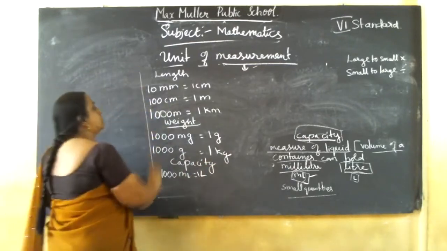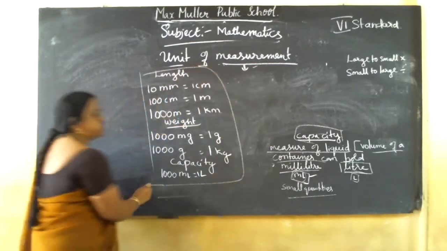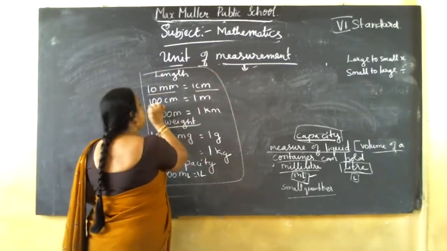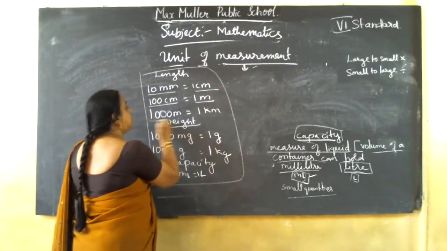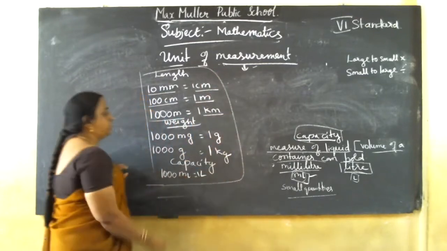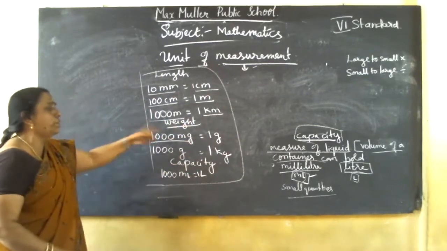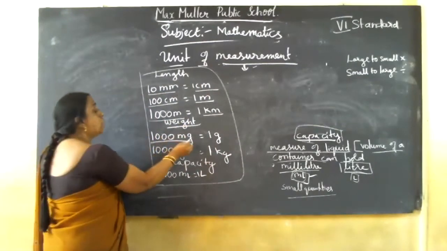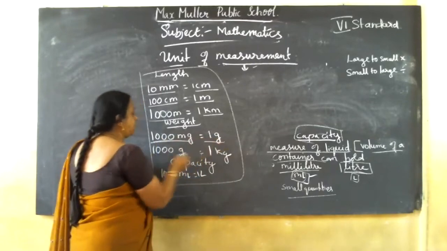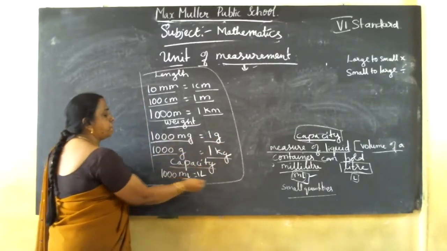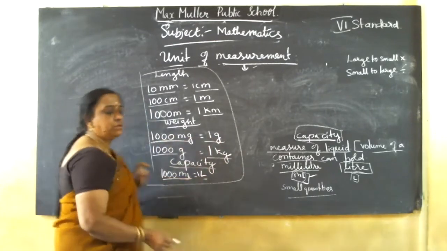If you know only this, you can solve the exercise questions. Just remember this: 10 mm equal to 1 centimeter, 100 centimeter equal to 1 meter, 1000 meter equal to 1 kilometer. Weight shows how heavy an object is: 1000 mg equal to 1 gram, 1000 gram equal to 1 kg. Capacity: 1000 ml equal to 1 liter.